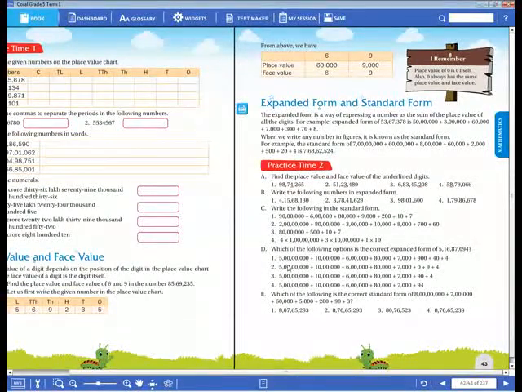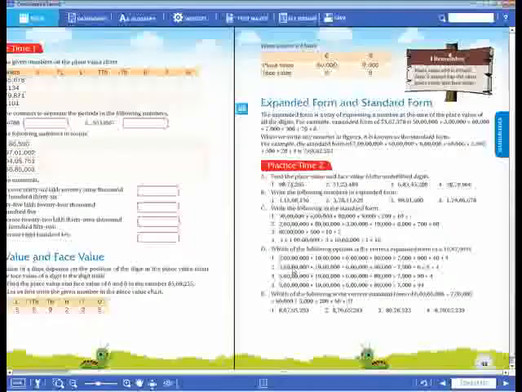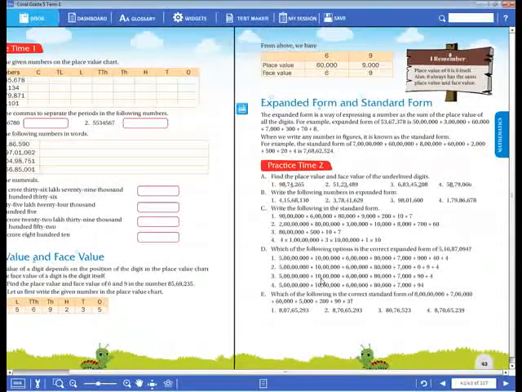Okay. 5 crores, 16 lakhs, plus 80,000 plus 7,000 plus 90 plus 4. Okay. Good, dear children. The third answer is the correct answer. Okay, Ashwan, it's correct. Then like this only you have to complete it, A, B, C, D, E. Totally you have to note it down in your notebook and complete it.